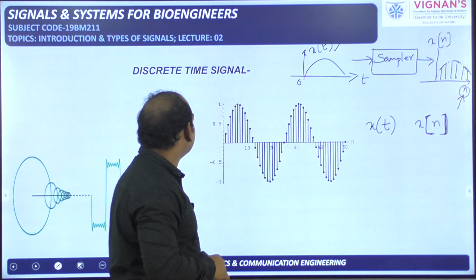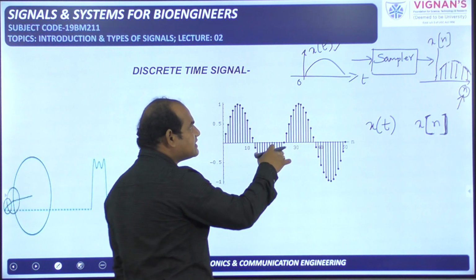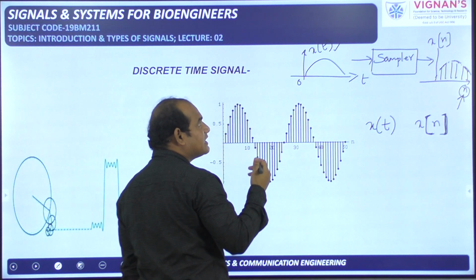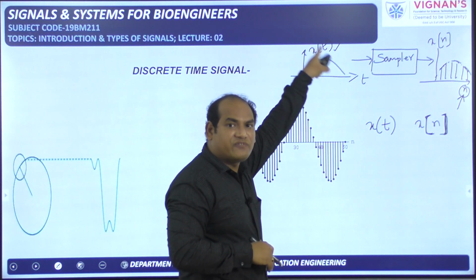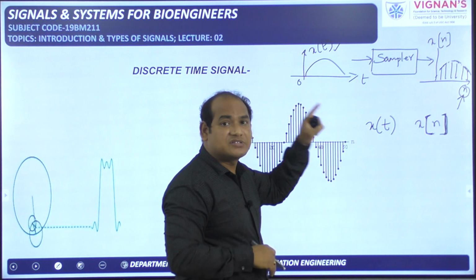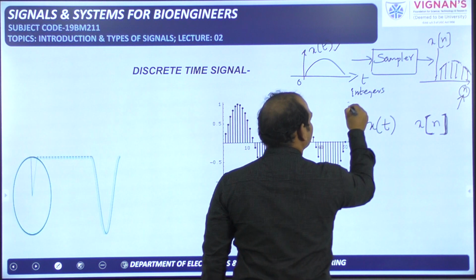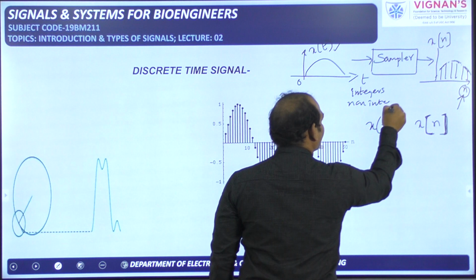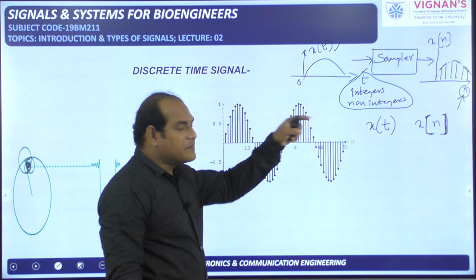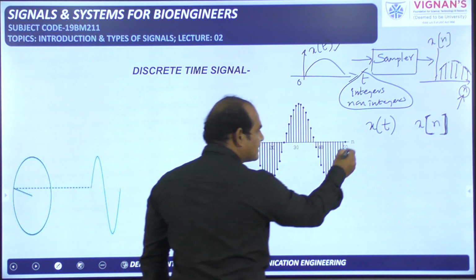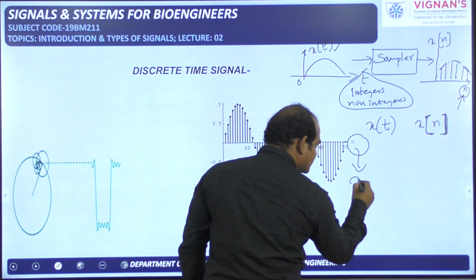Now we will come to the definition of the discrete time signal. Previously, how we defined the continuous time signal: the amplitude of the continuous time signal should be defined for all values of t. All values of t means integers and non-integers. Here t involves both integers and non-integers. But in this particular discrete time signal, the independent variable on the x-axis is represented with n, where n is only integers.